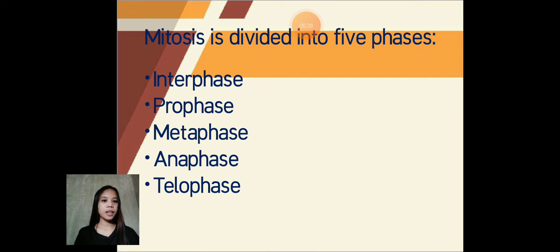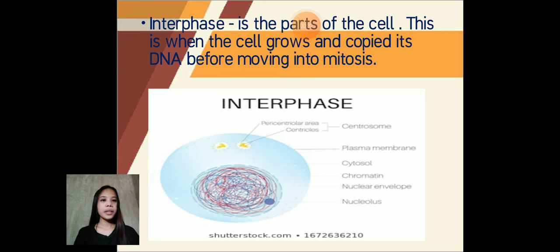Number one is interphase. What is interphase? Interphase is the part of the cell cycle when the cell grows and copies its DNA before moving into mitosis. During mitosis, chromosomes with a line separate and move into daughter cells.